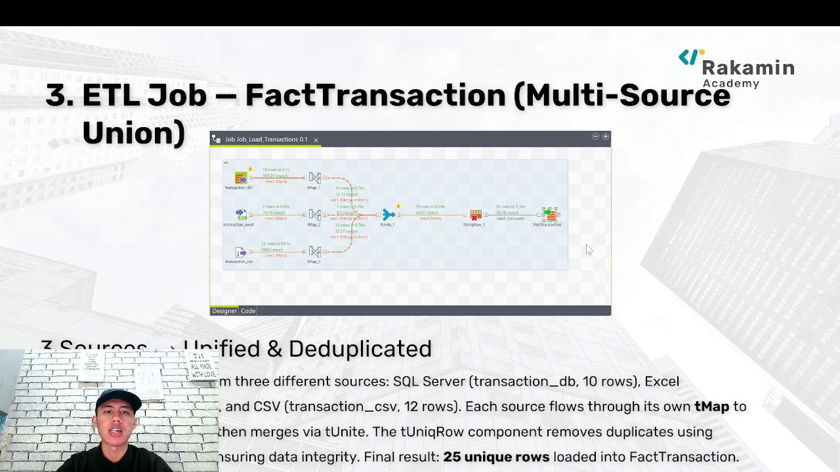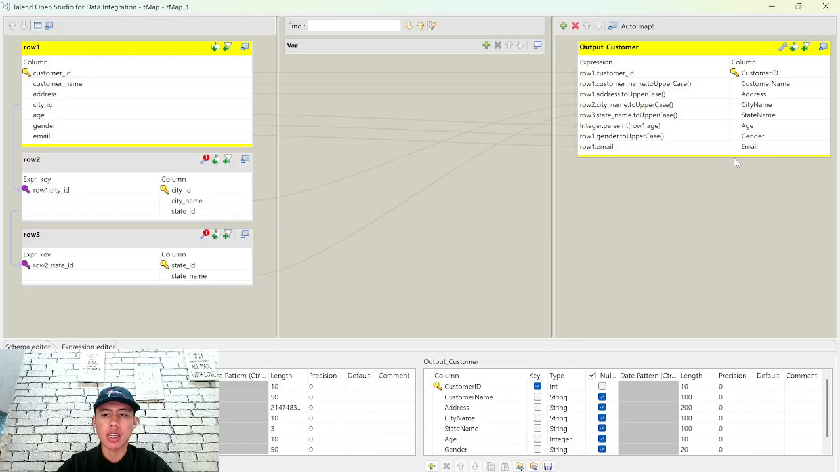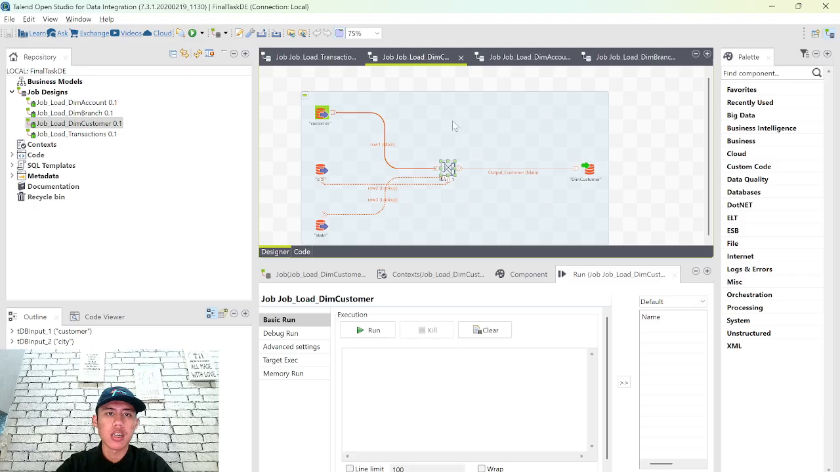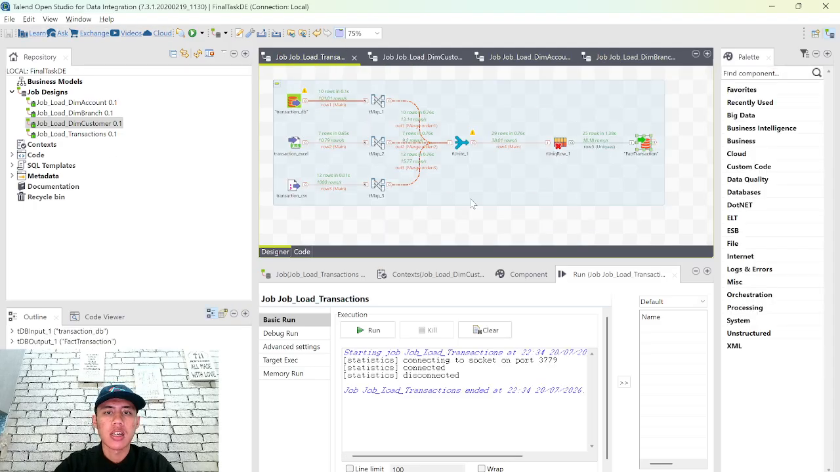And actually, this is the hardest part of the previous job. And as we can see in here, the job load transaction, right, this one. As you can see in here, it is already connected, but I've got an issue in here, because sometimes when I want to run this one, there is an error in the unique row.